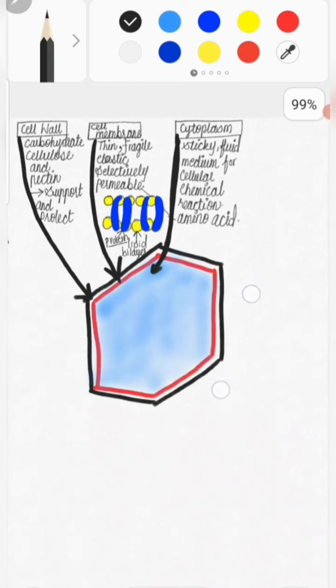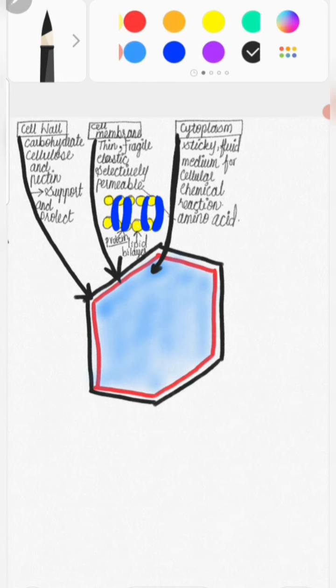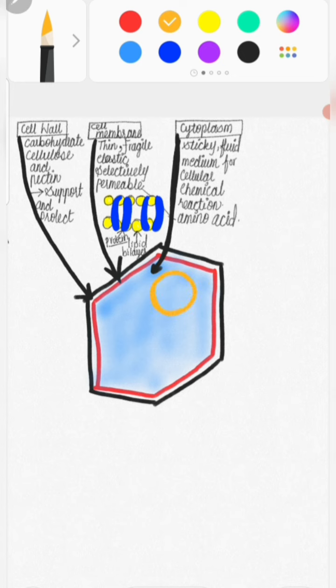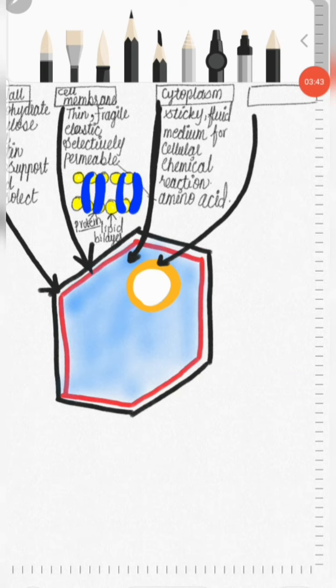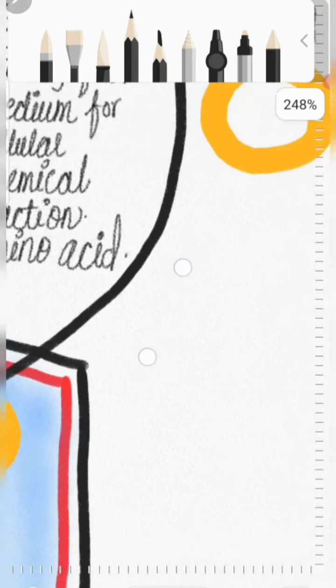After the cytoplasm, the next organelle which is present in a cell is a very important organelle. Over here in a plant cell, if you see, there is a spherical shaped organelle which is present in a cell. This spherical shaped organelle is nothing but the nucleus. The nucleus is present mostly in the middle of a cell.